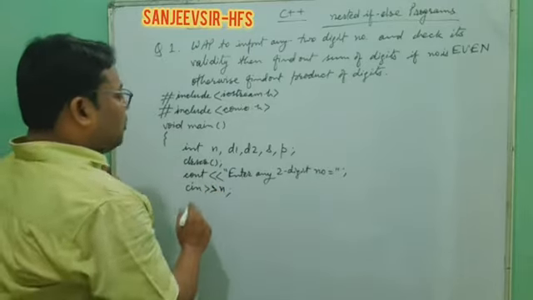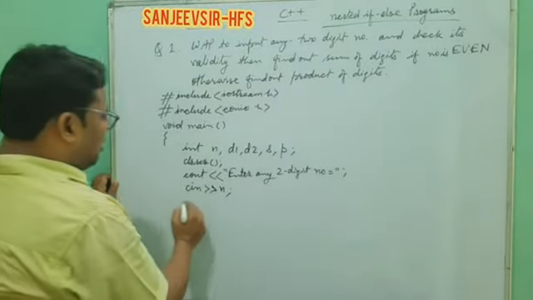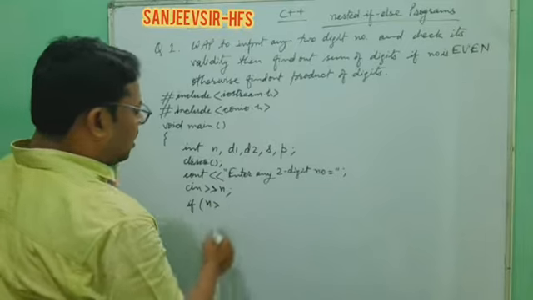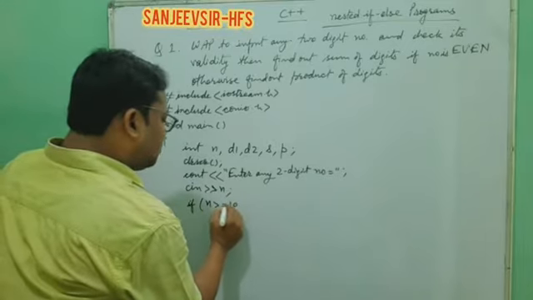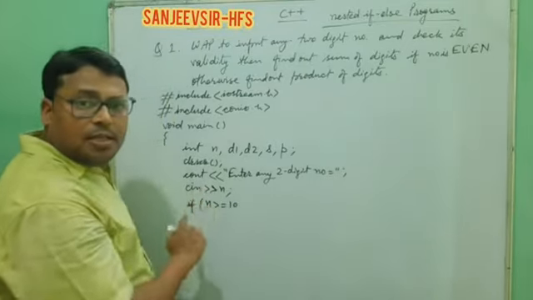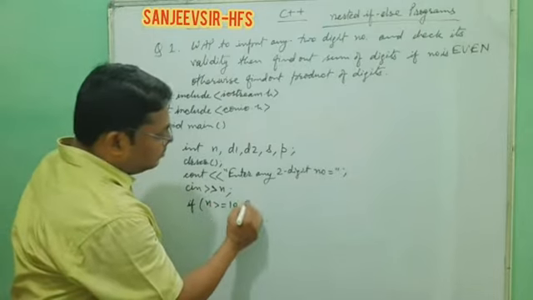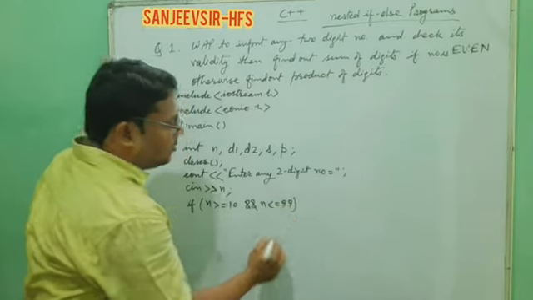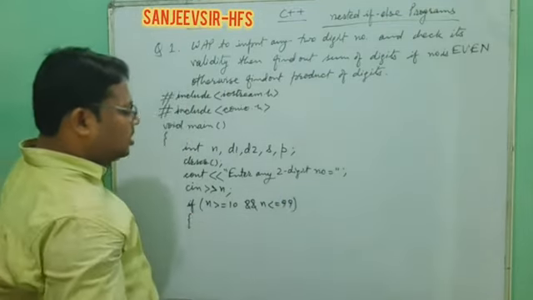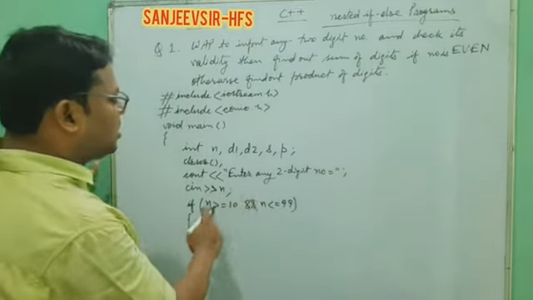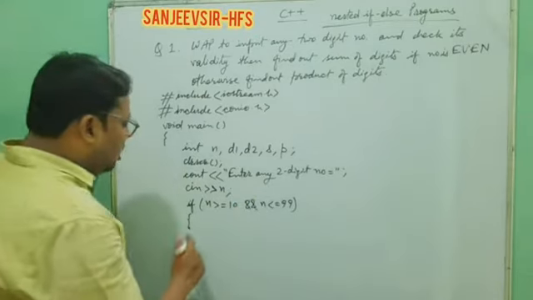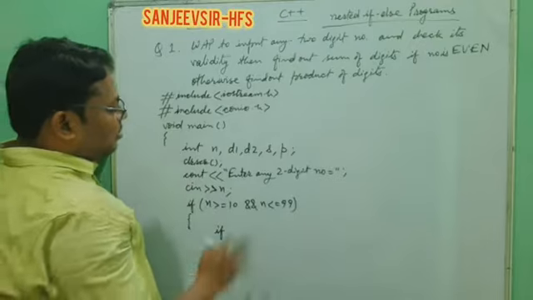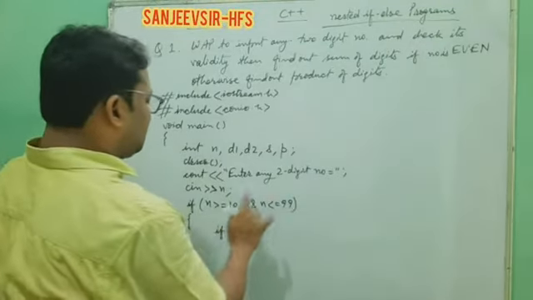Now we have to check whether it is a two-digit number or not. So first we write if n is greater than or equal to 10 and n is less than or equal to 99. That is the possibility of a two-digit number. So the number must be between 10 and 99, including both. So now we have checked that it is a two-digit number.